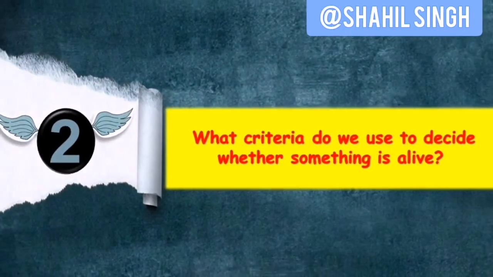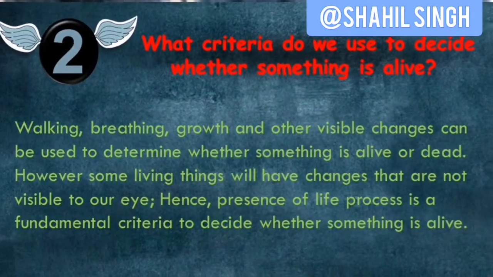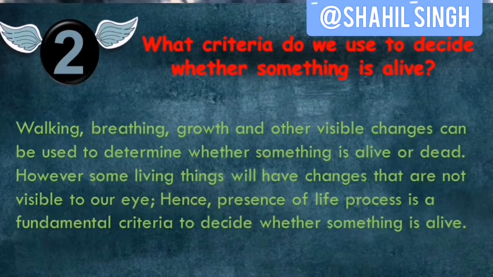So the next question is, what criteria do we use to decide whether something is alive or not? So walking, breathing, growth and other visible changes can be used to determine whether something is alive or dead. However, some living beings will have changes that are not visible to our eye. Hence, the presence of life processes is a fundamental criterion to decide whether something is alive or not.